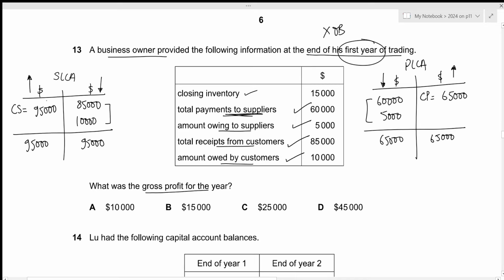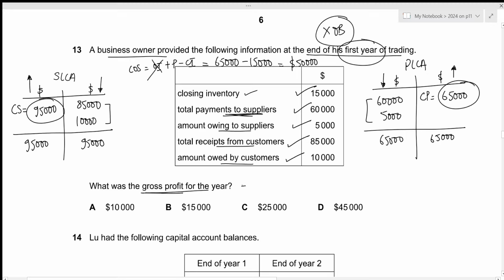Okay, so we have our revenue, 95,000. Now in order to calculate the gross profit, we just need the cost of sales, right? Normally cost of sales will be our opening inventory plus purchases minus closing inventory. In this case, there are no opening balances, so there will be no opening inventory. We just calculated the purchases to be 65,000. Then we have the closing inventory of 15,000. So our cost of sales is just going to be 50,000.